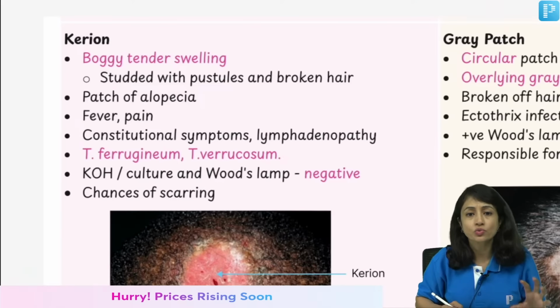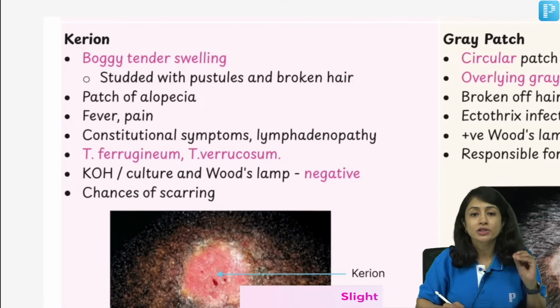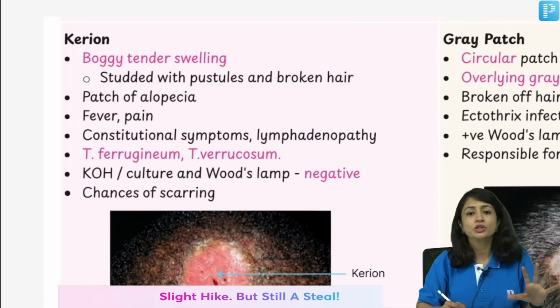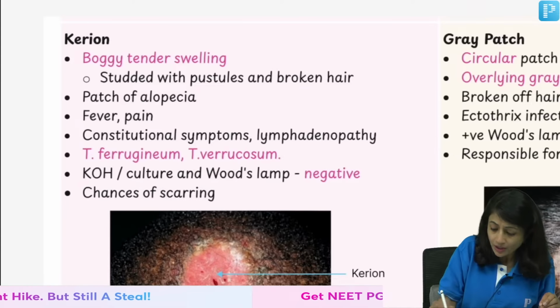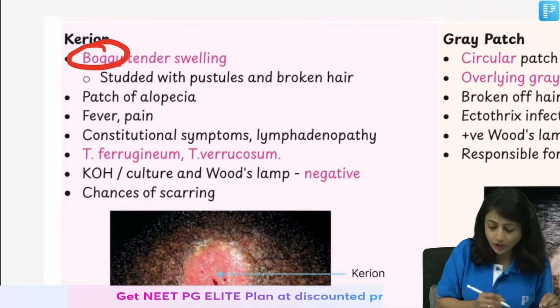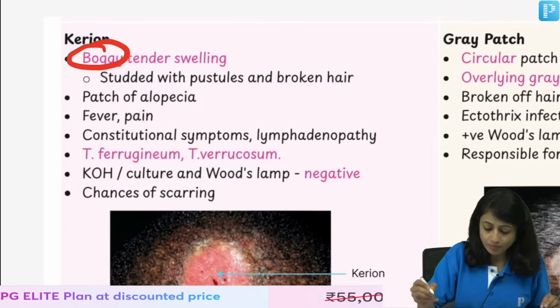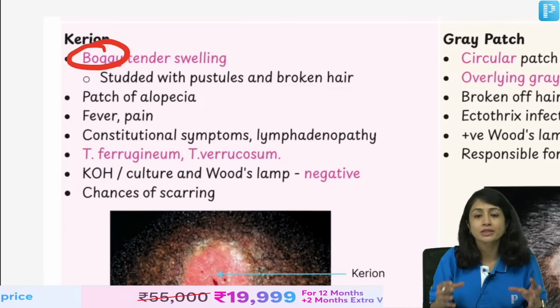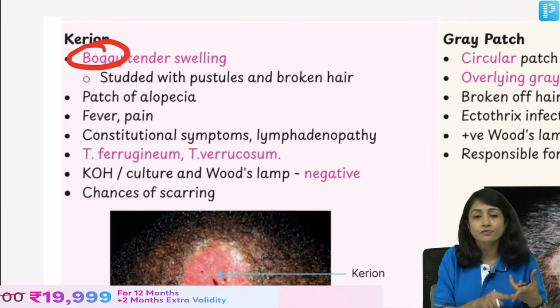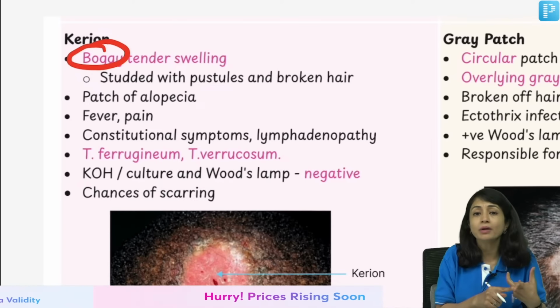You have boggy swelling, studded with pustules and broken hair. You have a patch of alopecia in all of them, but the boggy swelling is a characteristic feature of kerion. Then the patient may have fever and constitutional symptoms. The common fungi which cause kerion are Trichophyton ferrugineum and verrucosum.